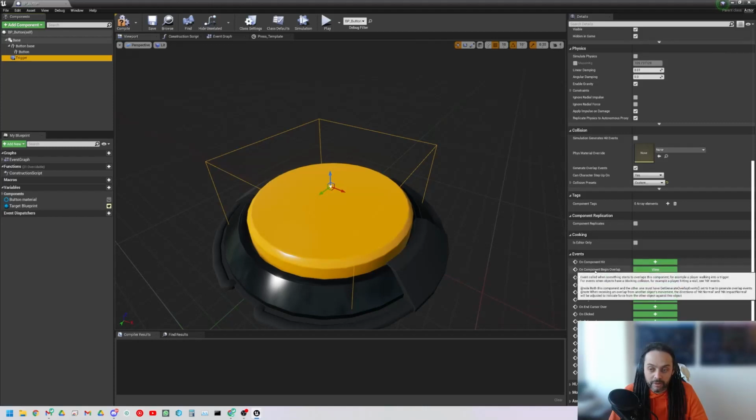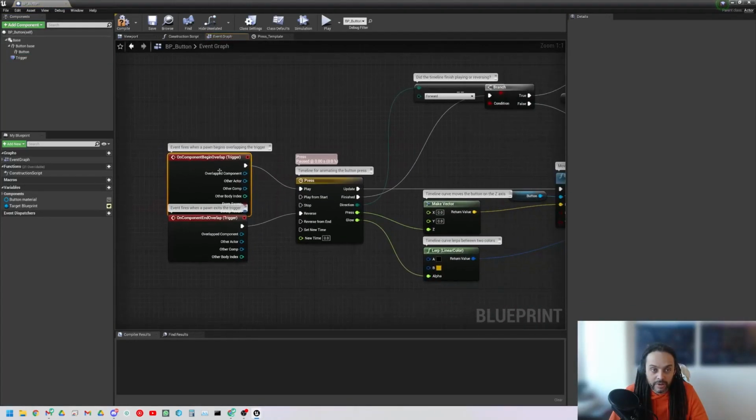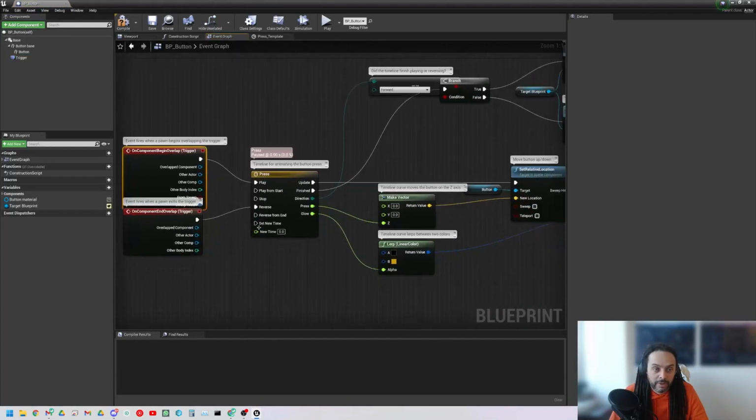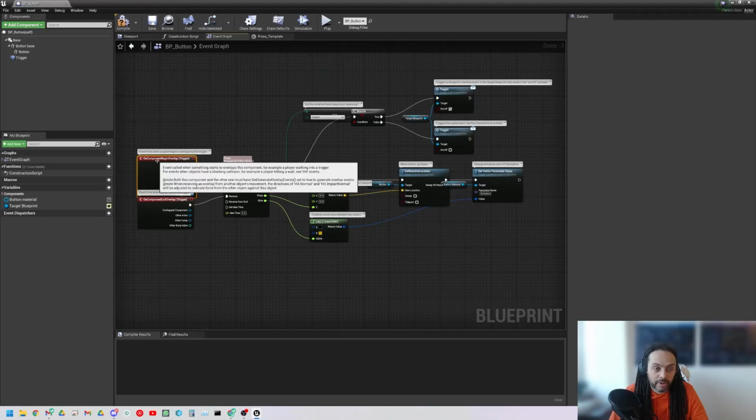The events are preset events that you can call in your blueprint to get some functionality. So if I just click on one of these events, which is begin overlap, I can zip to that part of the event graph, and I can see the code that runs here when something overlaps.